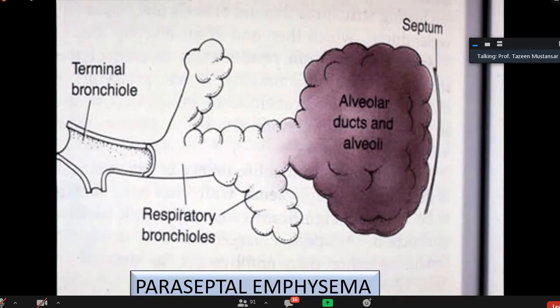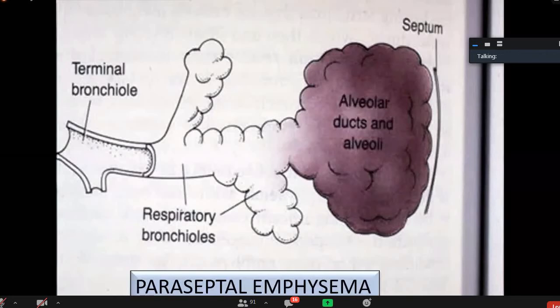Distal parts are spared. Elastic tissue scarcity? No, this is not the cause. The cause is not known. When the cause is not known, we are just classifying it. But here is the picture, and this type of emphysema is usually associated with cigarette smoking, and panacinar is usually associated with the congenital deficiency of what?